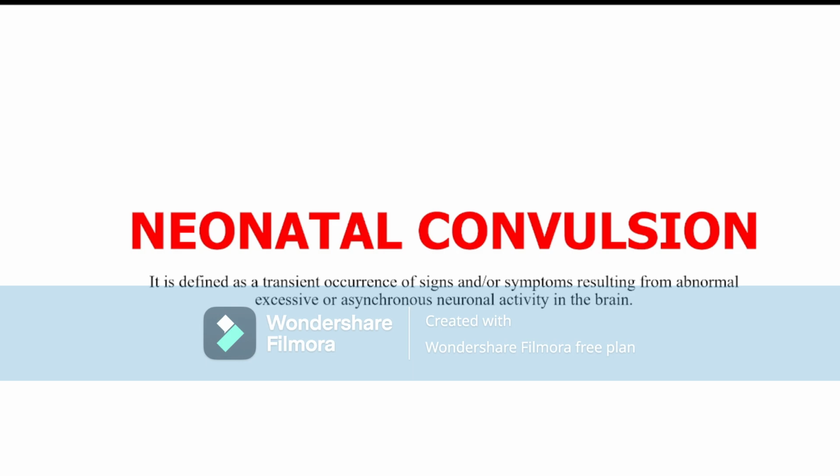Why? Because in less than 3 months, the GABAergic receptors are much fewer than the adult GABAergic receptors. That's why there is a decreased effect of benzodiazepine. So benzodiazepine does not act promptly in children less than 3 months of age.